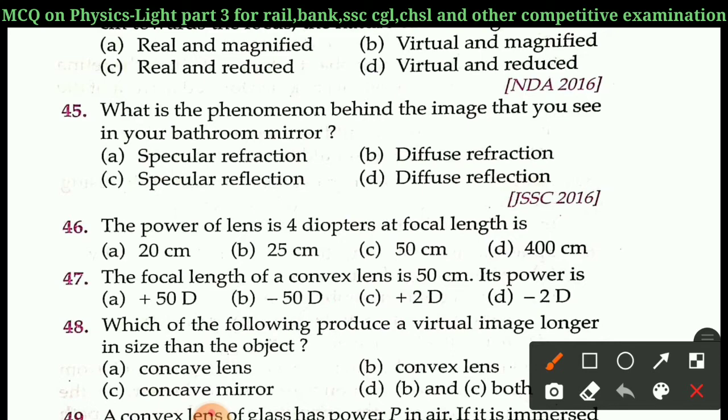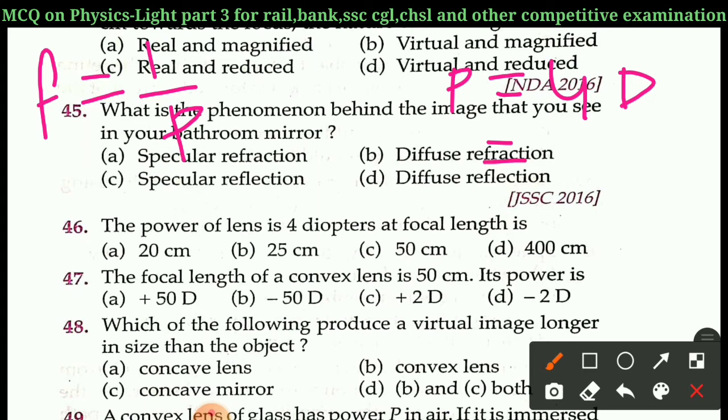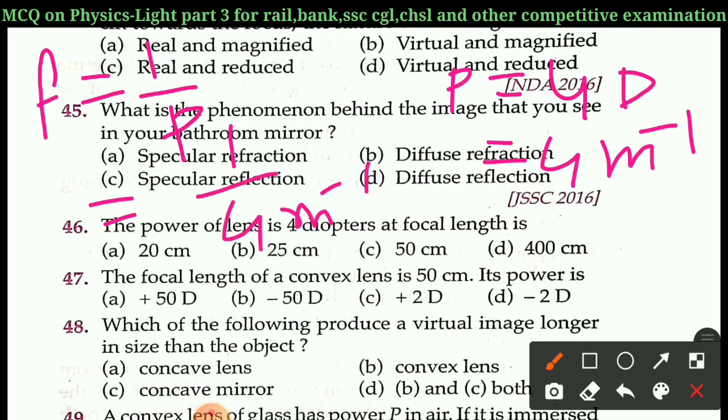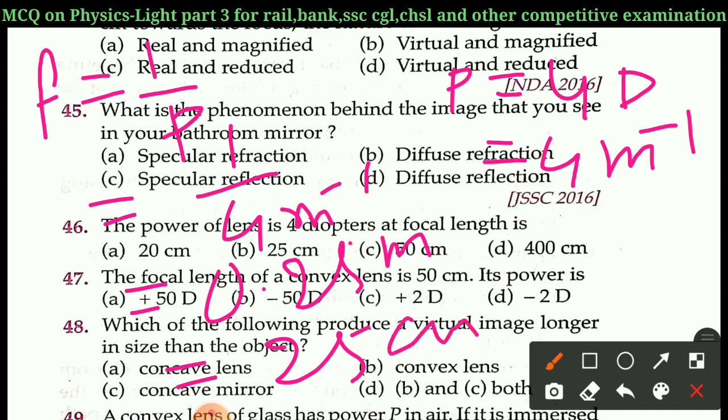As we know, focal length F is equal to 1 by power. Here power P is equal to 4 diopter. We know that 1 diopter is equal to 1 meter inverse. So it is 4 meter inverse. Now putting the value of P here, 1 by 4 meter inverse is equal to 0.25 meter. It is equal to 25 centimeter. So right answer is option B, 25 centimeter.